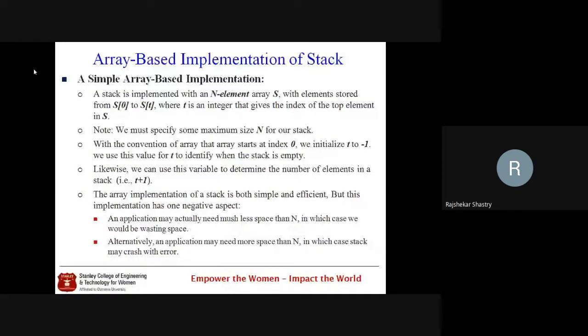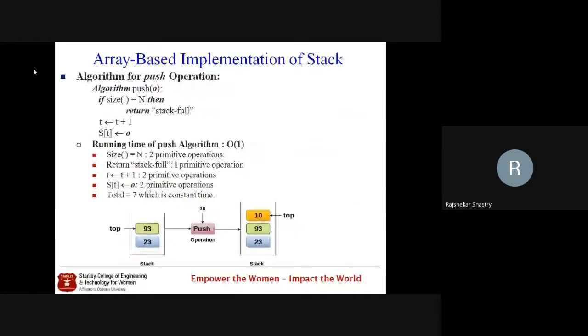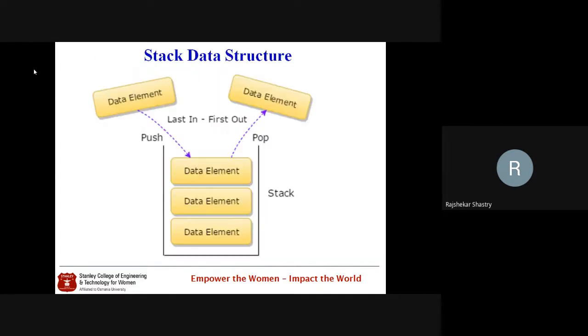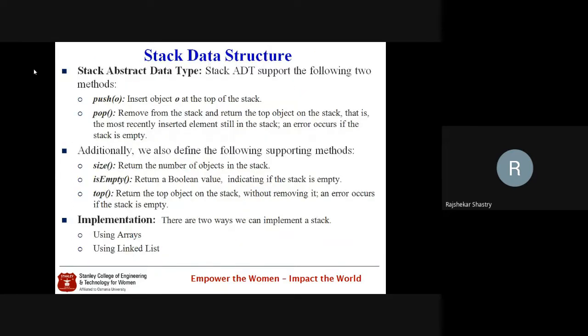I'm taking the first one called the push operation. In the push operation, you see we are passing O here. Don't get confused. The parameter O indicates the object here. So we have passed the object O, which has to be inserted or pushed into the stack. Now, assume that uppercase N is 5 here. We call the method called size. What is the size here? The operation size returns the number of objects in the stack.